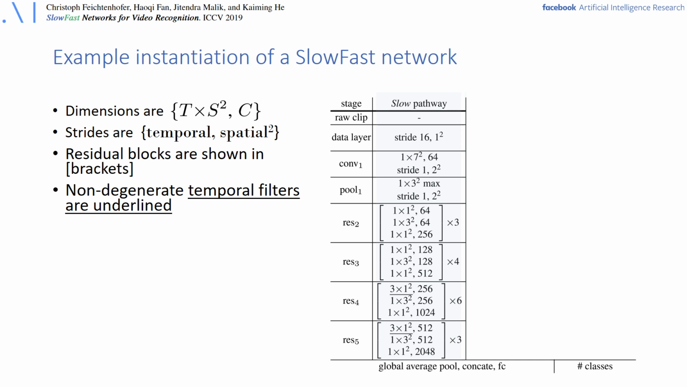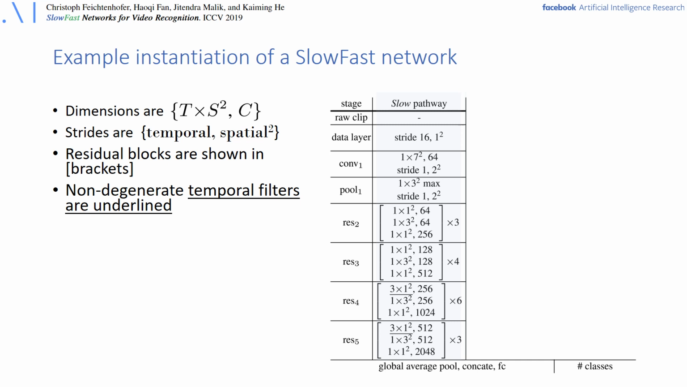This table shows an example instantiation of a ResNet 50 version. The dimensions of the kernels are denoted by T times S squared and C, where T is the temporal resolution, S is the spatial resolution squared, because usually we have two spatial dimensions, and C is the number of channels. The strides are shown as temporal and spatial strides squared, and the residual blocks are shown in brackets, and non-degenerate temporal convolutions are shown as underlined filters.